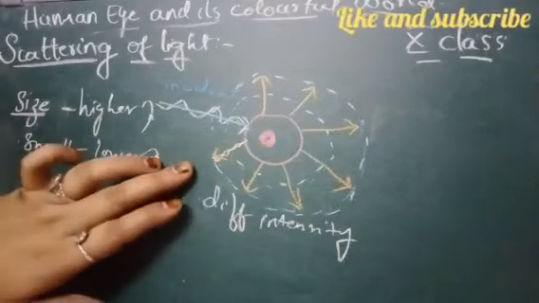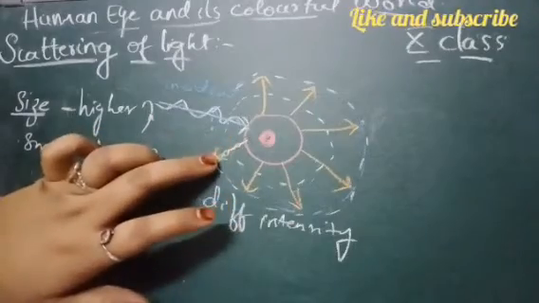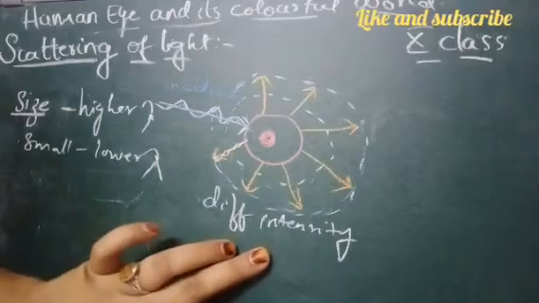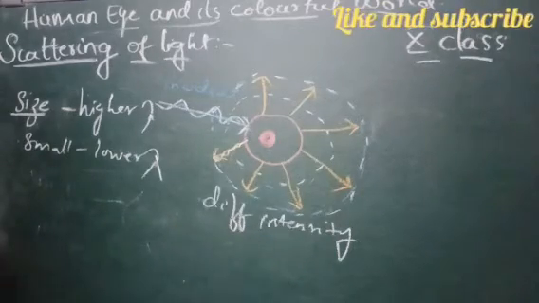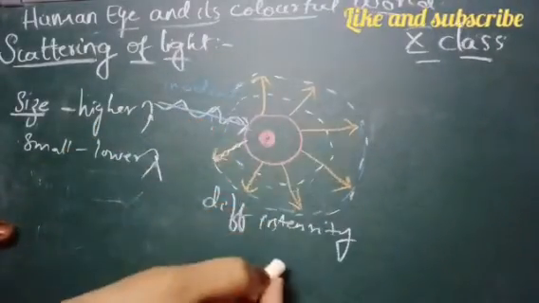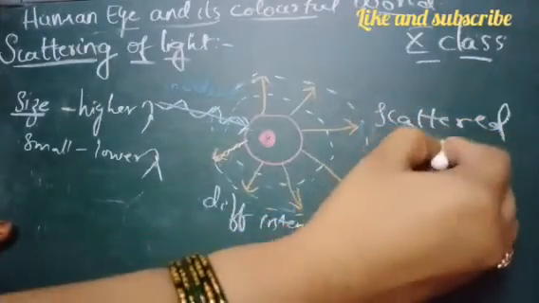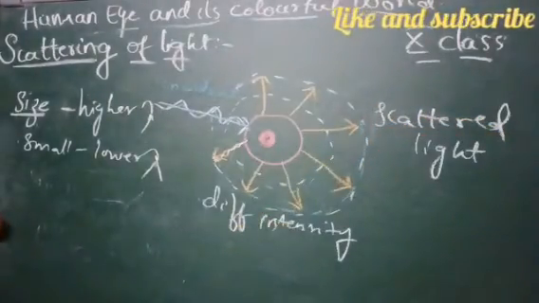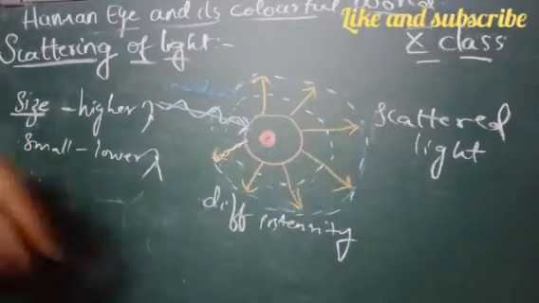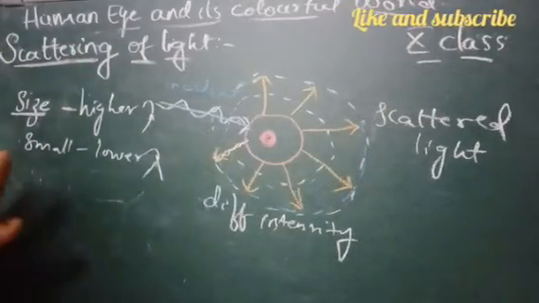So due to these vibrations, the atoms start re-emitting a certain fraction of the absorbed energy in all directions, with different intensities. This is called scattered light. Whatever light is re-emitted by the atom in different intensities is called scattered light, and the process of re-emission of light with different intensities is called scattering of light. I hope it is clear, children.